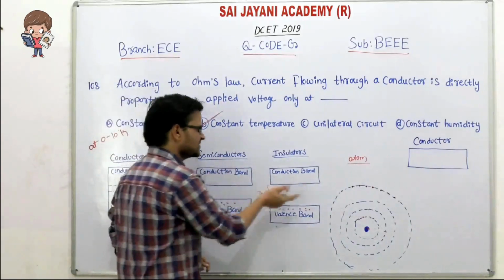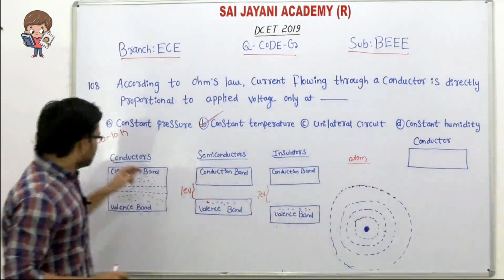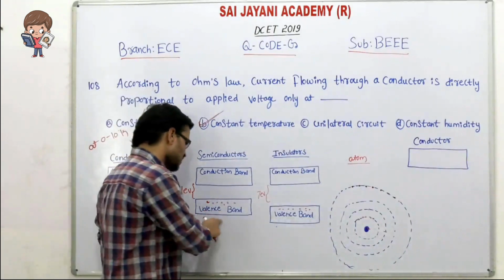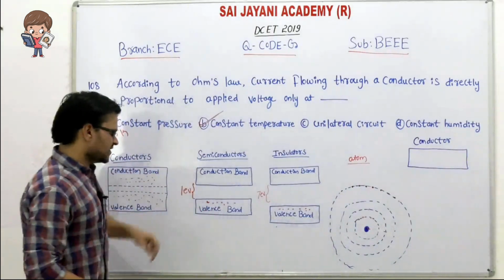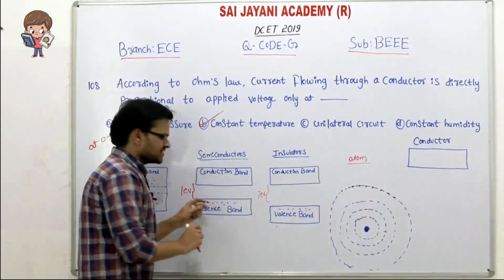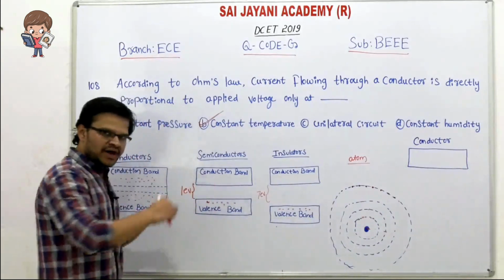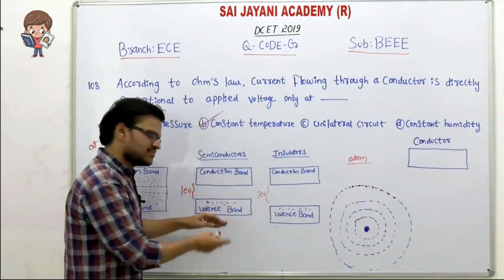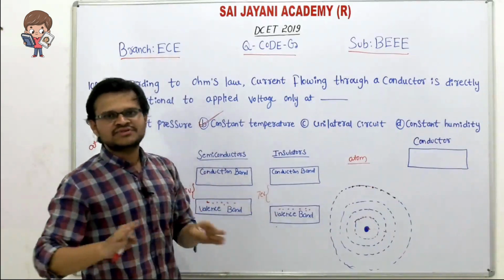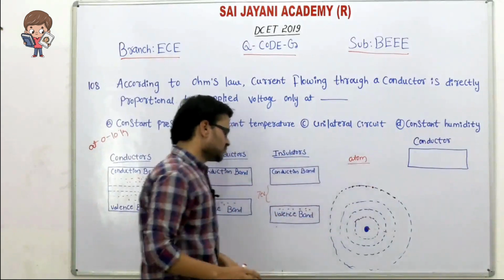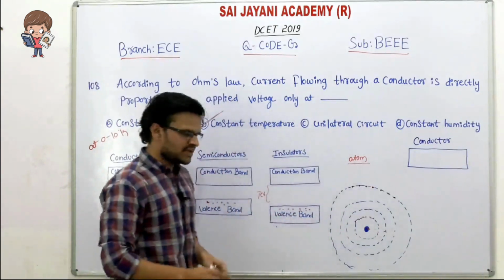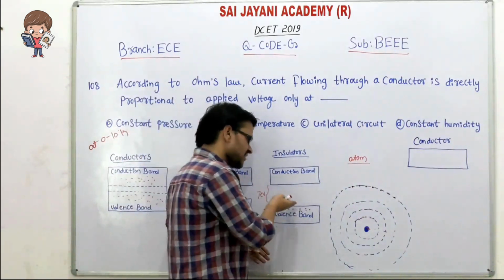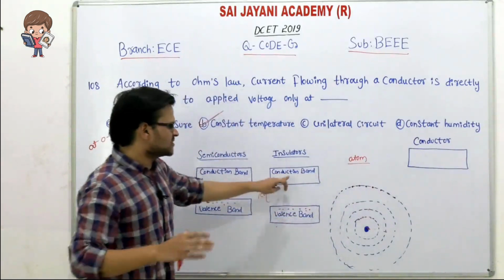But in semiconductors as well as in insulators, at 0 degrees Kelvin, we don't get any free electrons. The electrons are present only in the valence orbit. In semiconductors, if the electrons in the valence band absorb one electron volt, then they jump to the conduction band and become free. Similarly, in an insulator also, the electrons are present only in the valence orbit. When it absorbs 7 electron volts of energy, then the electrons in the valence band jump to the conduction band and become free electrons.